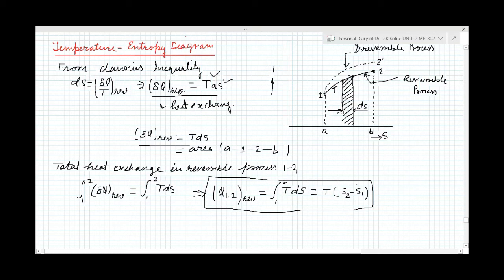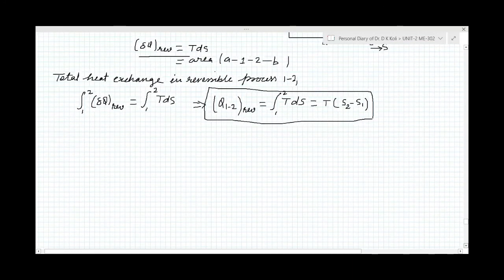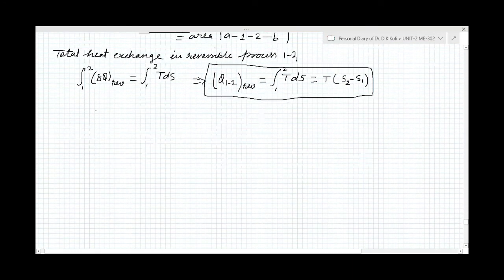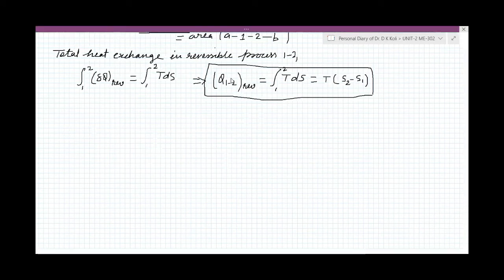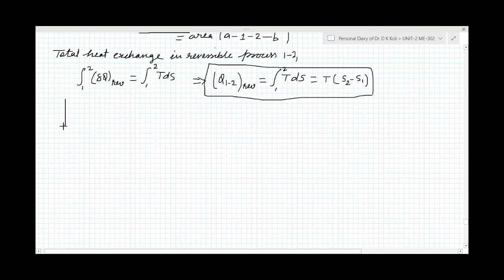So here the area under the curve 1 to 2, the area below this curve, is called the heat transfer. You have already studied this for the PV diagram. In unit 1, we also had to find the work.